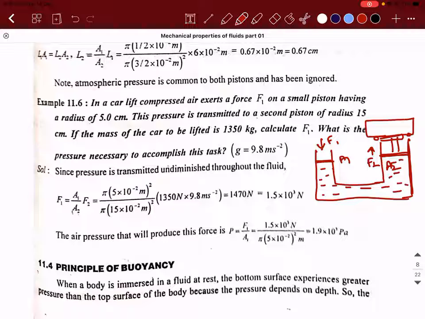If we had used a compressible fluid, what would have happened? When you apply the force, it would have first compressed the fluid, then it would have lifted, which would have been inefficient. Whereas here, what are you doing? You're using an incompressible fluid in a closed vessel. Whatever force you apply here will get transmitted to the other side, so it doesn't depend on where you apply it.